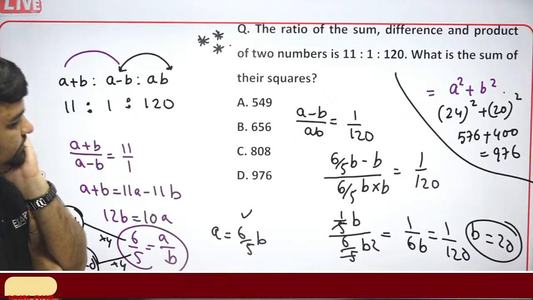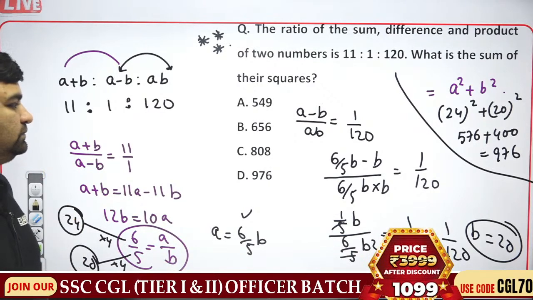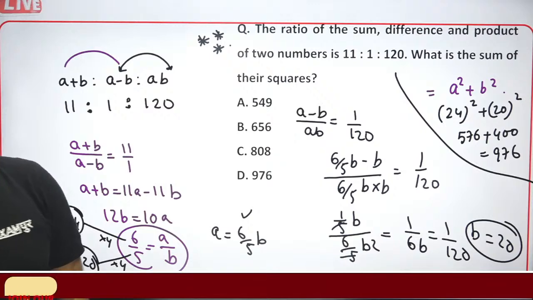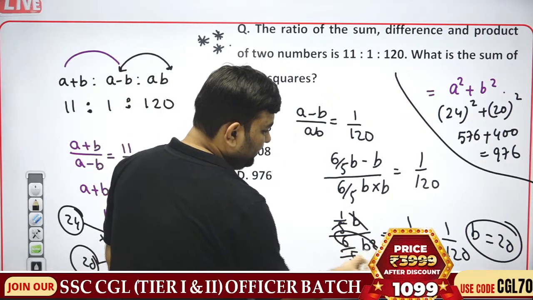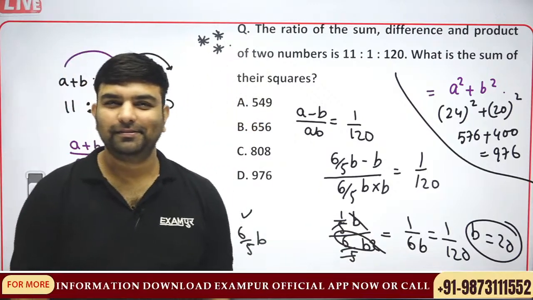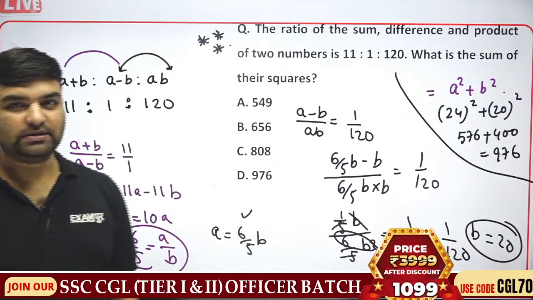Clear, guys? This is cancelling 1b, so 6b will remain. Okay, great.